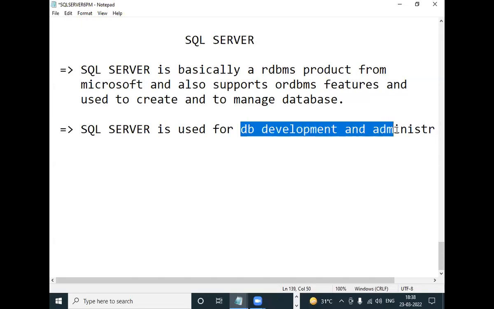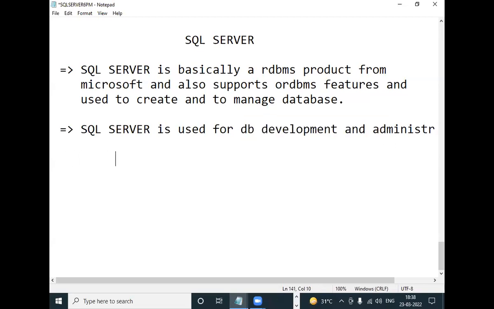What is development? What is administration? Suppose after completing this course, after completing SQL Server, you can become a developer or you can become a DBA. DBA means database admin.